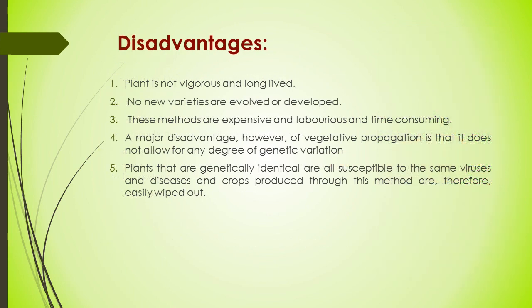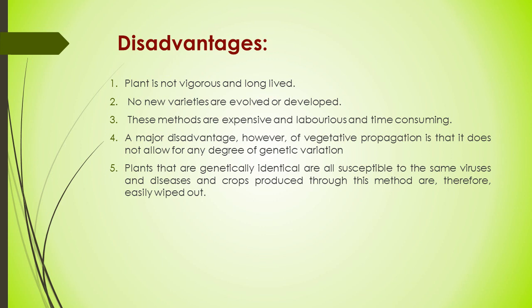Like any method, vegetative propagation also has several disadvantages. The plants are not vigorous and long-lived; they are usually short-lived plants. No new varieties are evolved or developed by this method because variation is not developed.